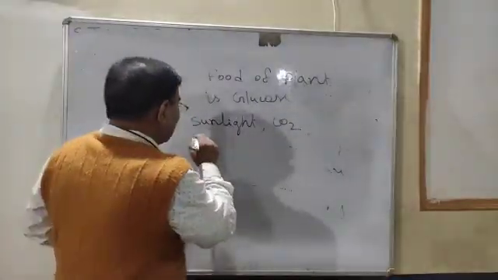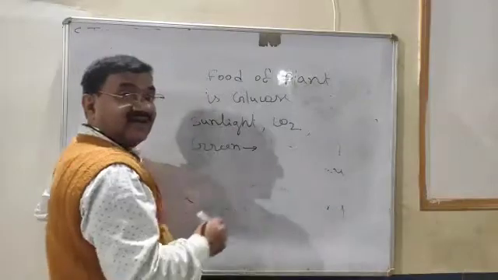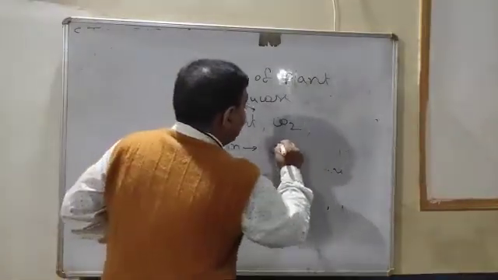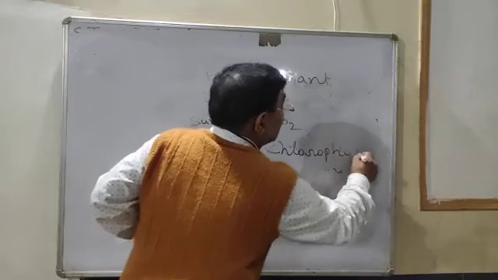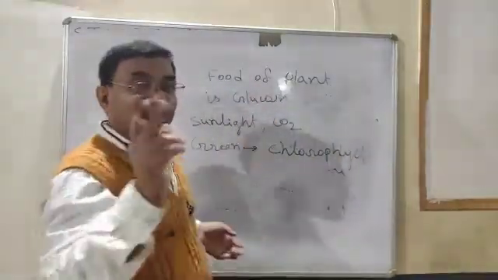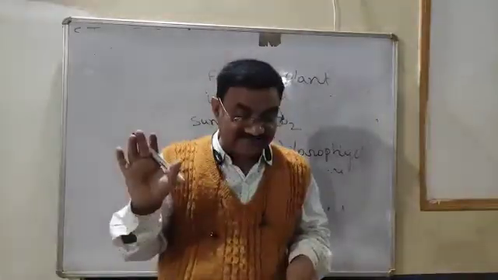Why are plants green? Due to the presence of a pigment, a material, and the name of that material is chlorophyll. Very clear or not? Due to the presence of chlorophyll only, the leaves are green in color.